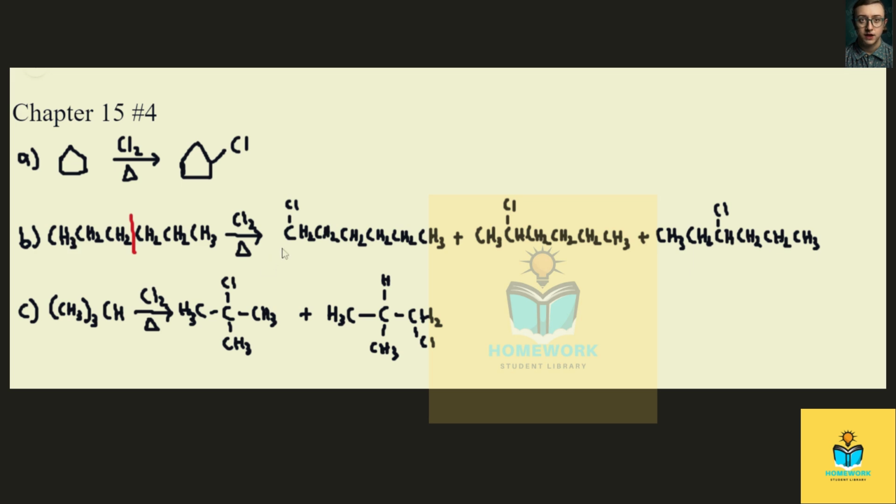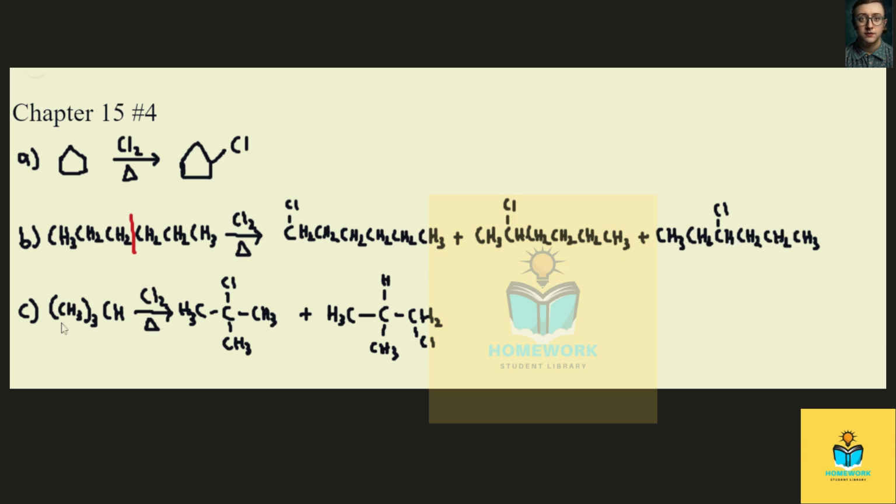And so if we get chlorination at the first carbon or the last carbon, we would get this first product. Likewise, at the second or the fifth, we would get this product. And at the third or the fourth, this third product that I've drawn.